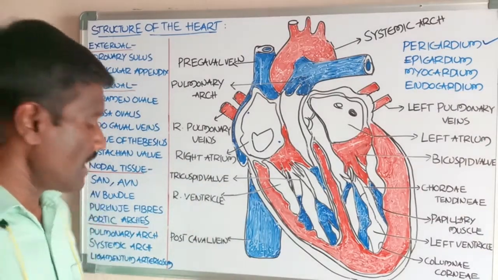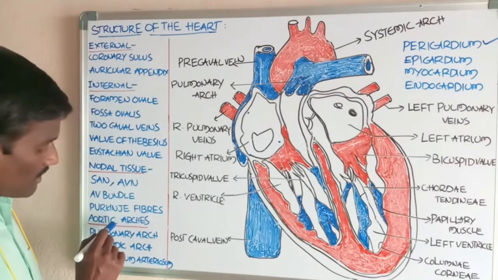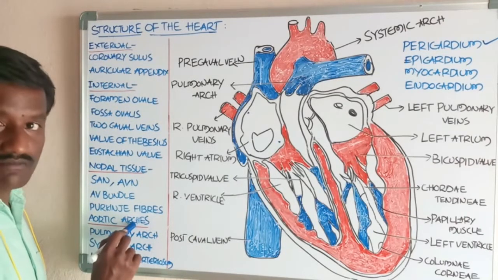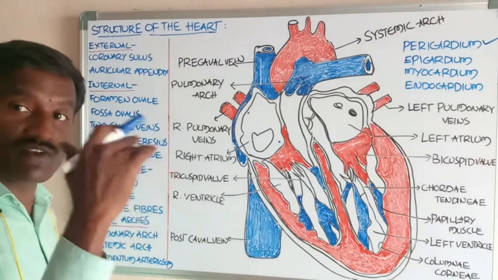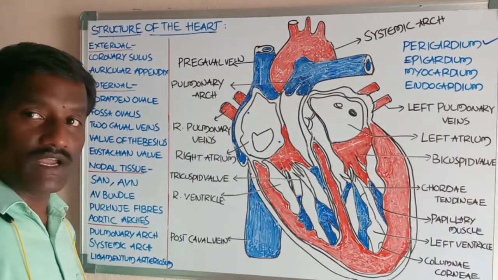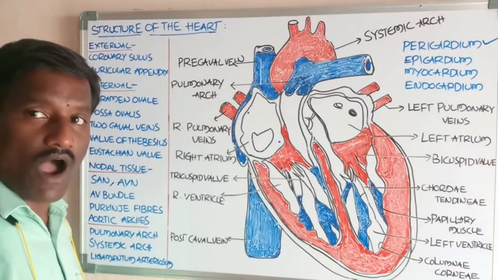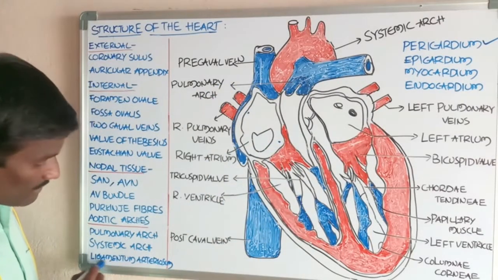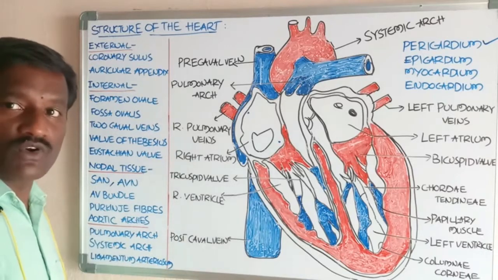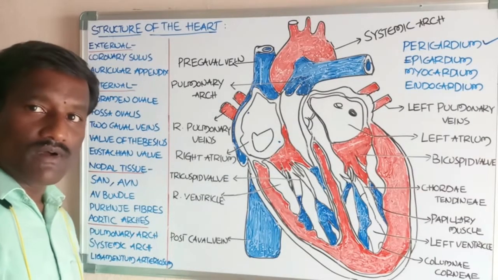Okay, students. Next, this is about the aortic arches. Arches means main blood vessels, which receive blood from the chambers of the heart. Next, ligamentum arteriosum. What about the ligamentum arteriosum?